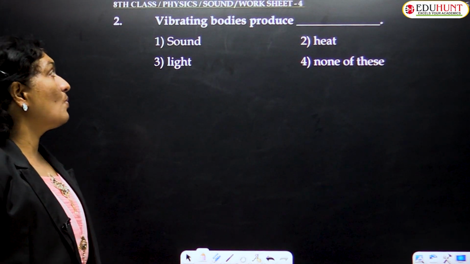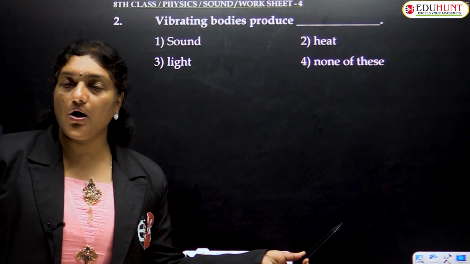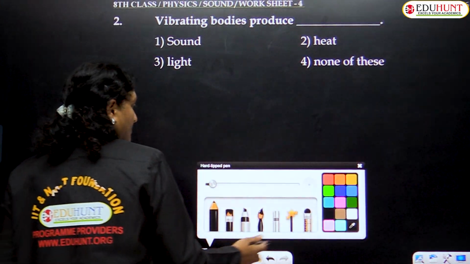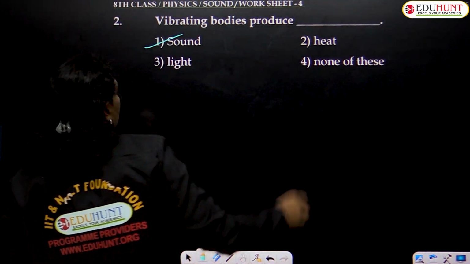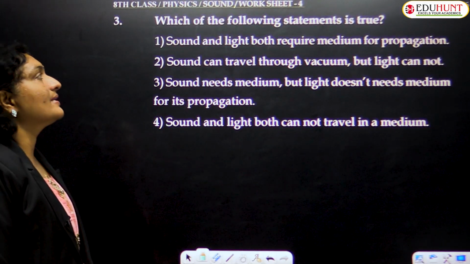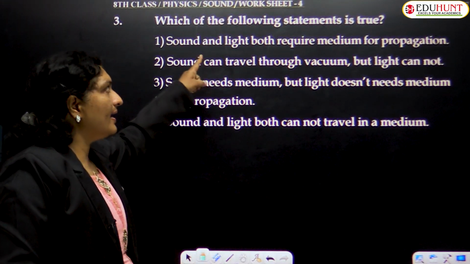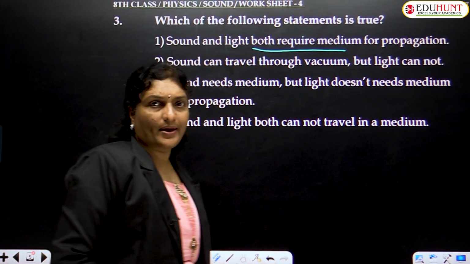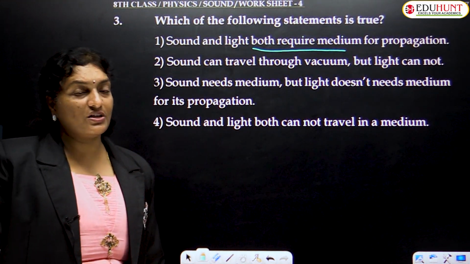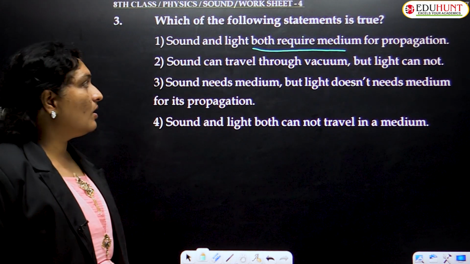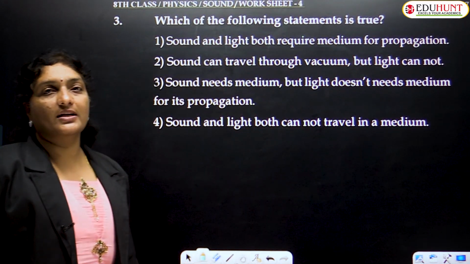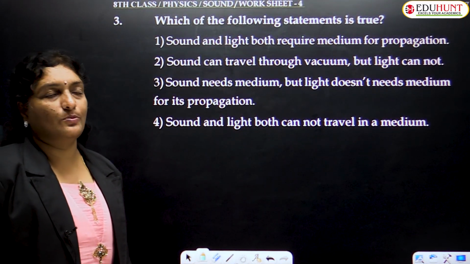Moving to the second question, vibrating bodies produce. All vibrating bodies produce sound. So the correct option is all vibrating bodies produce sound. Now the third question, which of the following statements is true? Sound and light both require a medium for propagation? No. Light is an electromagnetic wave which can also travel through vacuum, but sound cannot travel through vacuum. Of course sound requires a medium for its propagation, but it's not the case with light.